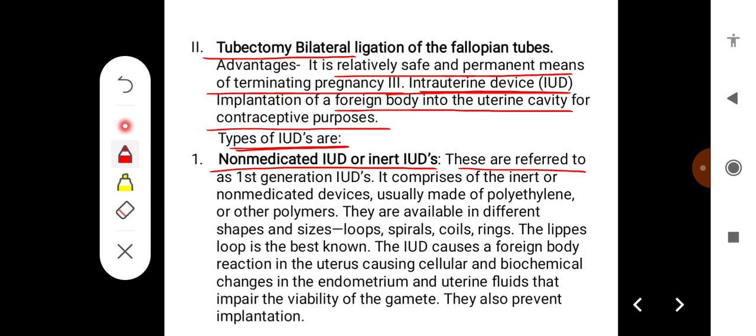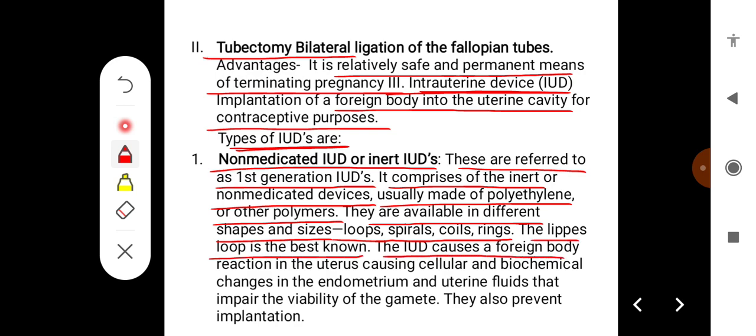These are referred to as the first generation of IUDs. It comprises inert or non-medicated devices, usually made up of polyethylene or other polymers. They are available in different sizes and shapes. They can be loops, spirals, coils, or rings. The Lippes loop is the best known.